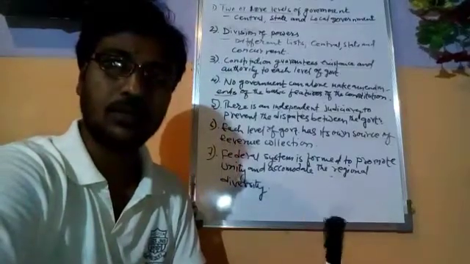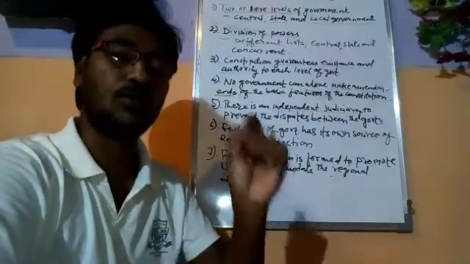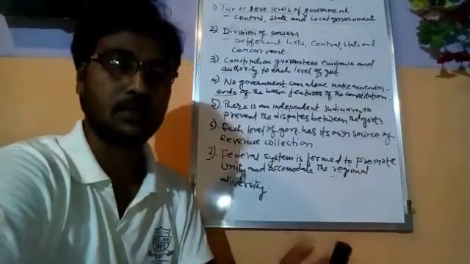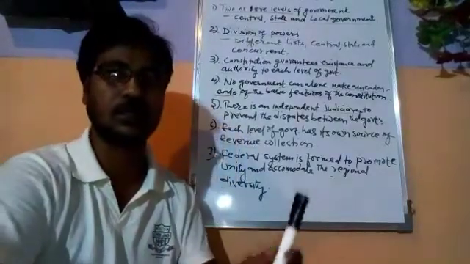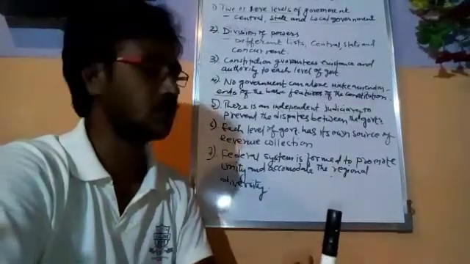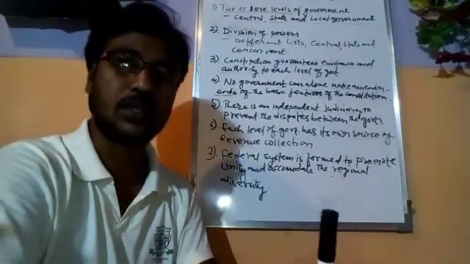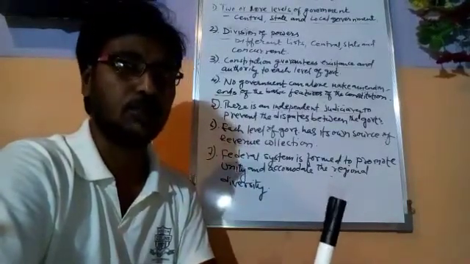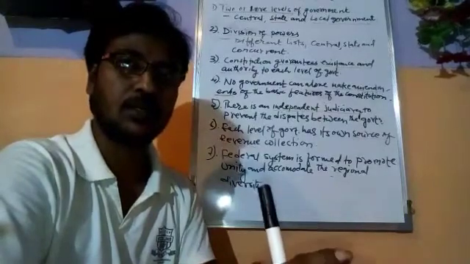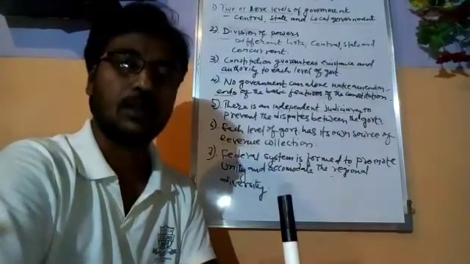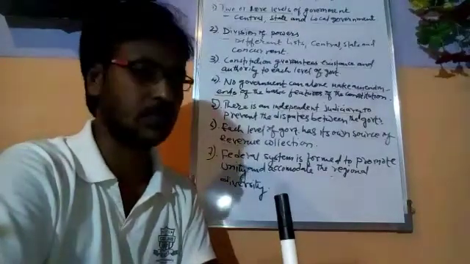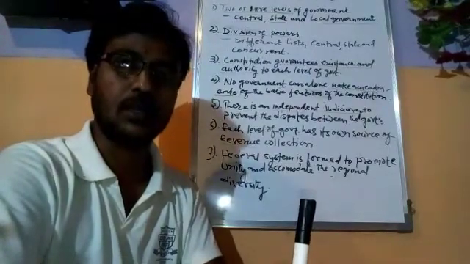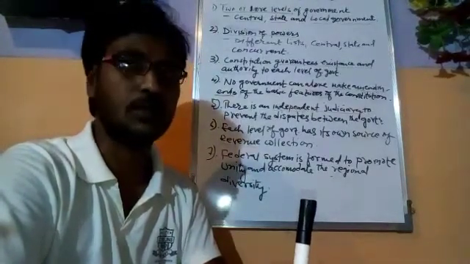So in federalism we see there are two or more levels of government, which we don't see in a unitary system of government. In a unitary system there is only one central government that holds all the power, but in a federal system of government we see there are two or more levels of government. Why is this? This is just to maintain the country and run the government effectively. So the power is distributed among different levels of the government: central, state and regional level of government.